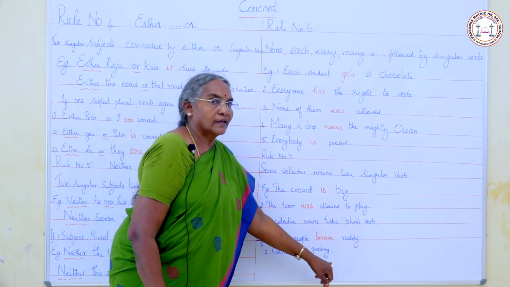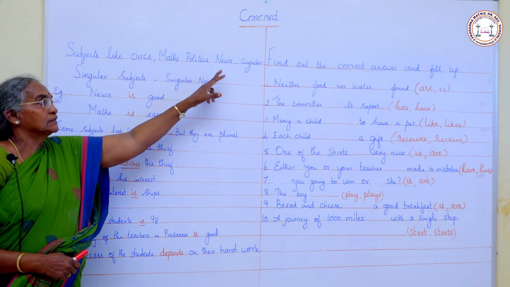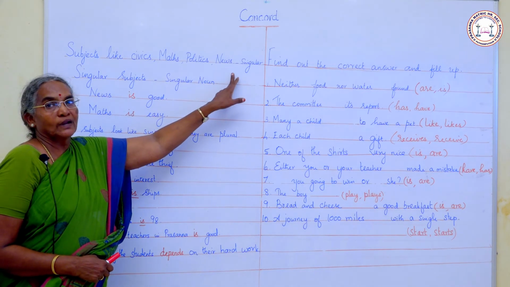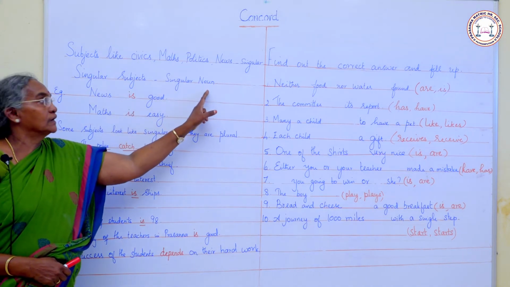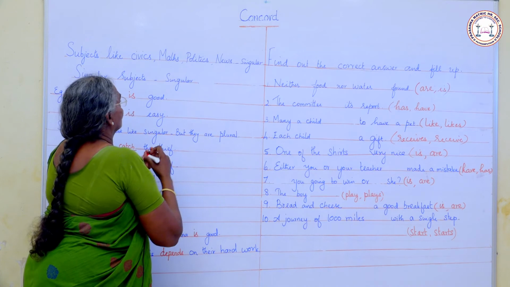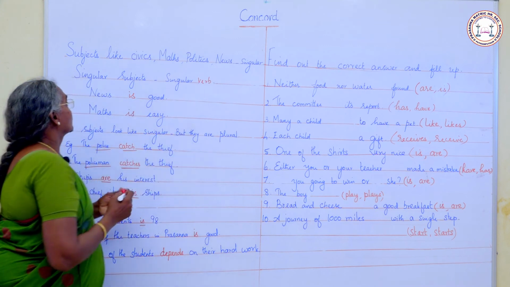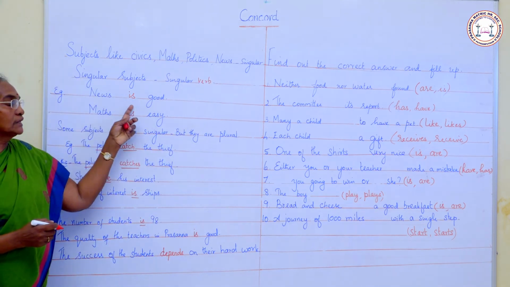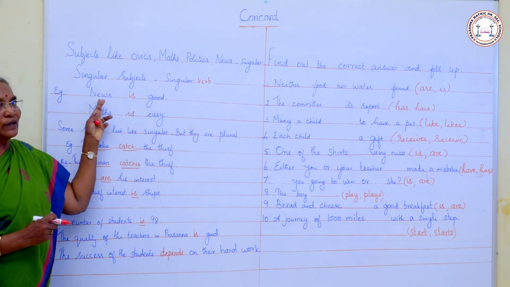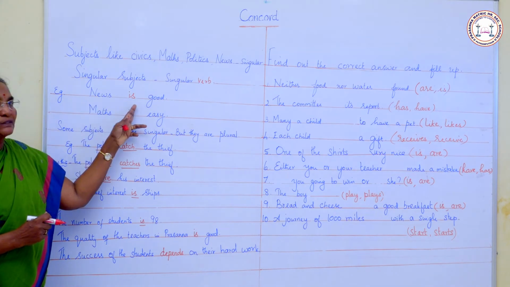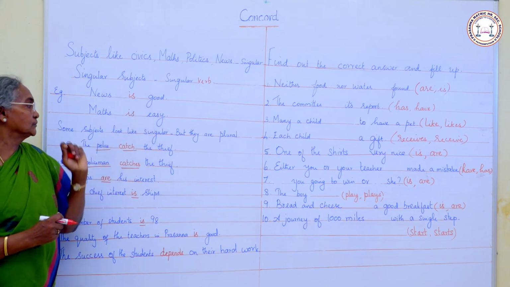Some subjects like civics, maths, politics, news look like plural but they are singular subjects. So when singular subjects come, we use a singular verb. Example: News is good. Math is easy. They look like plural but they are singular subjects, so we use a singular verb.